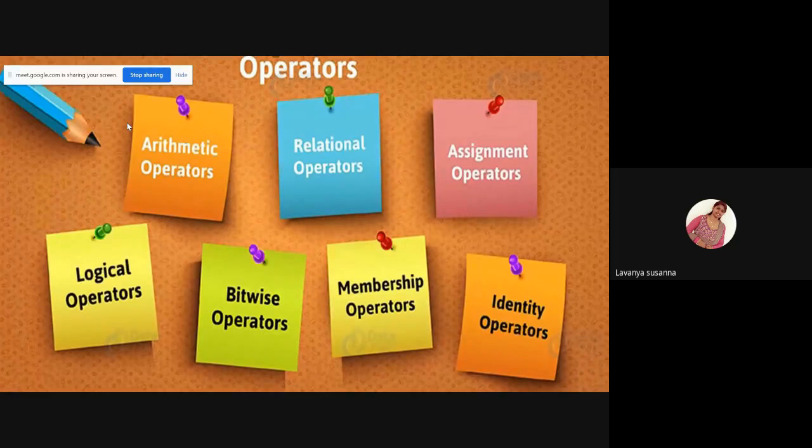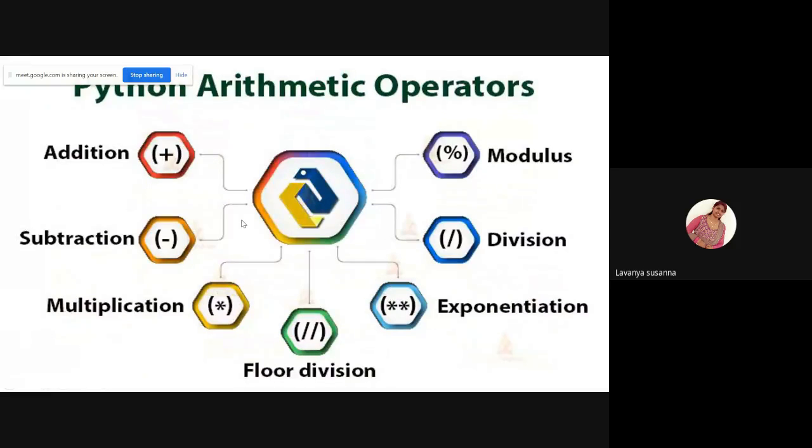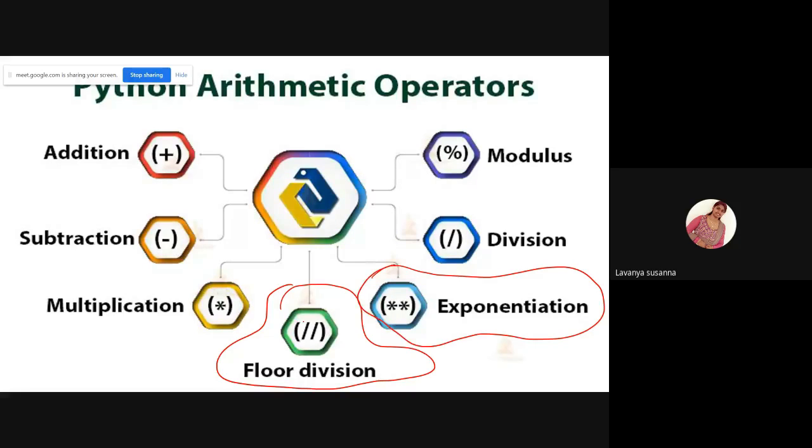Now let us see each one. Arithmetic operators. See here, these are the arithmetic operations in Python. Addition, subtraction, multiplication. Here, the new things you need to know are floor division, the double division operator, and star star, the exponent operator. And you know what modulus is, right? It is used to find the remainder. Division, subtraction, addition, multiplication you know. Now let us see these two new operators.